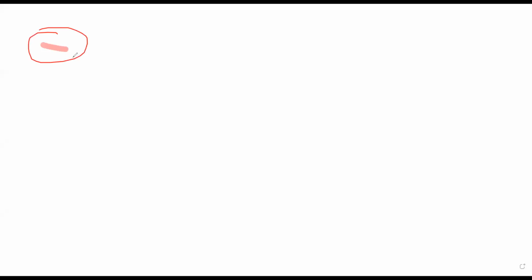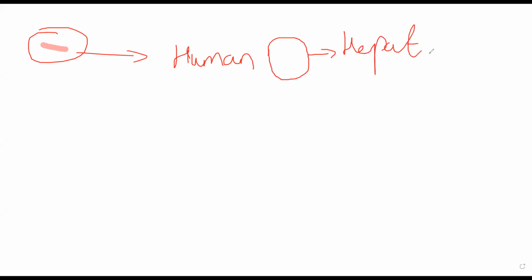Now, what this fellow will do is, as soon as it enters into a healthy human, it will first circulate throughout your body. And at one point of time, it will enter into your hepatocyte, your liver cell. In the hepatocyte, it will take part in the exoerythrocytic cycle.